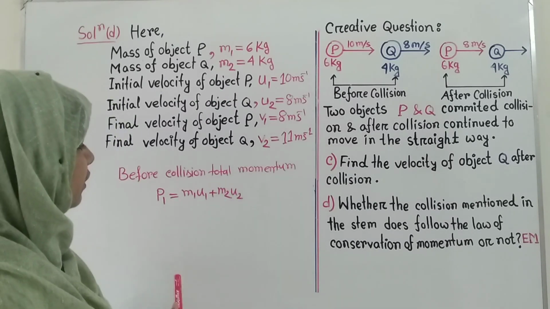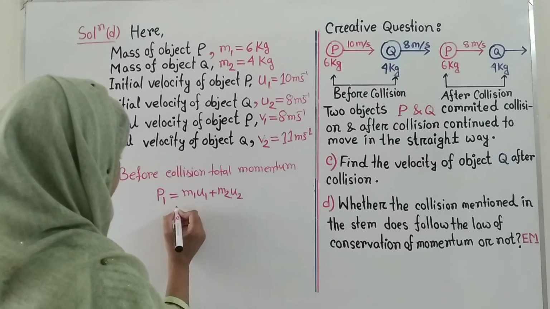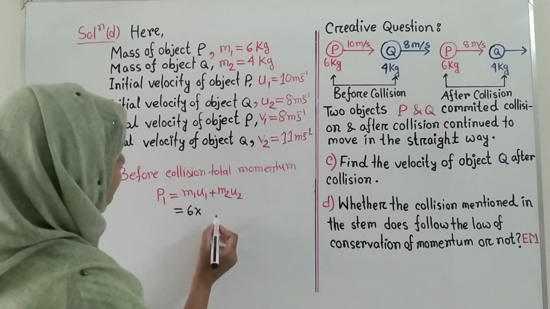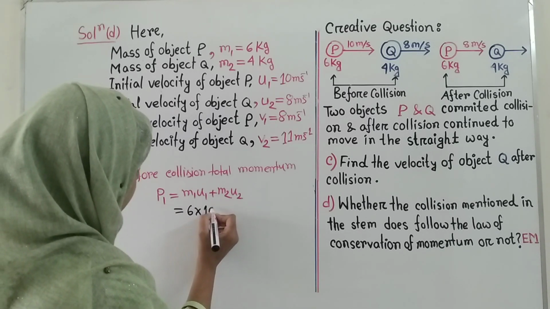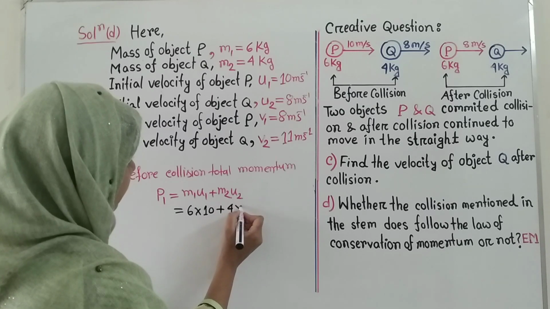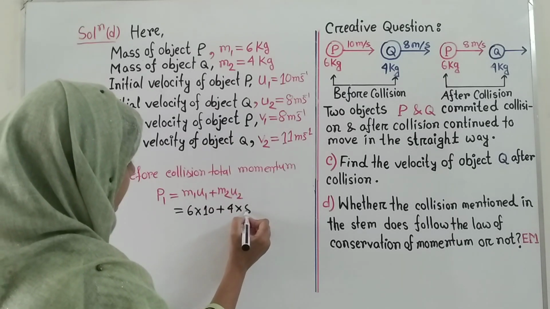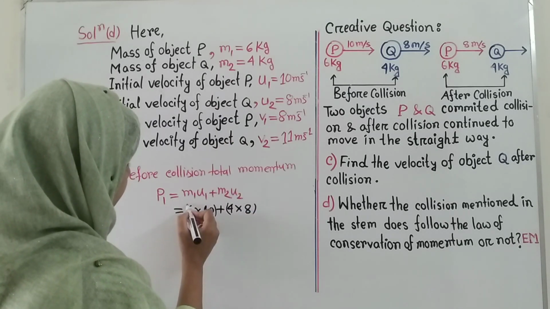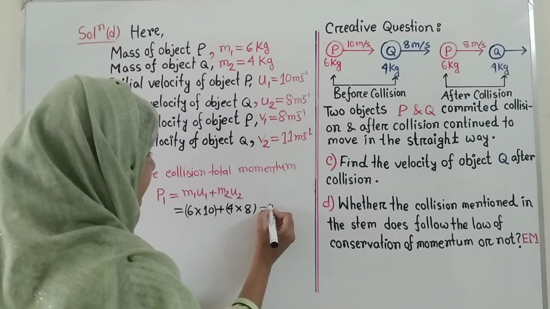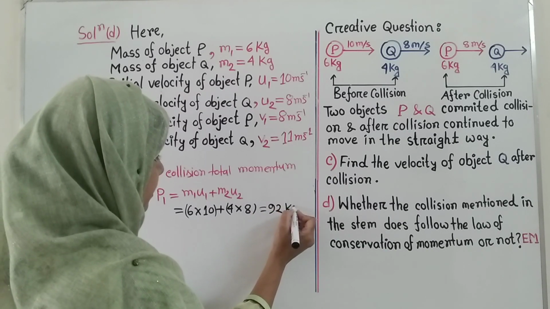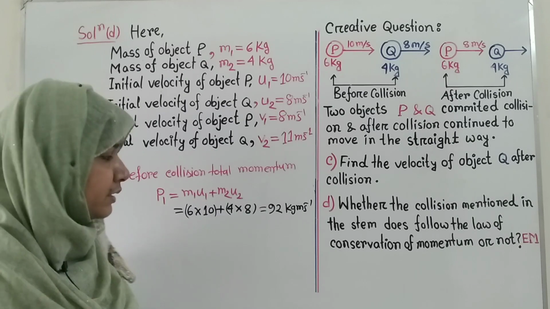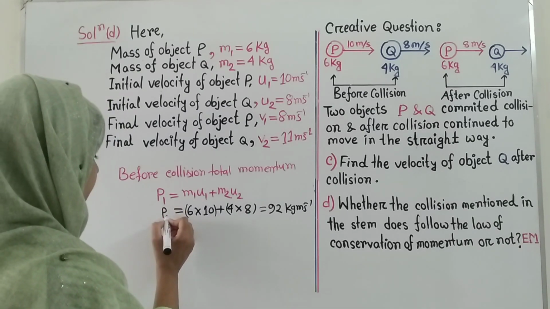The value of m1 is given here as 6 and the value of u1 is 10, plus the value of m2 is 4 and the value of u2 is 8. After calculating it, you will get the value 92 kg meter per second. This is the value of P1.